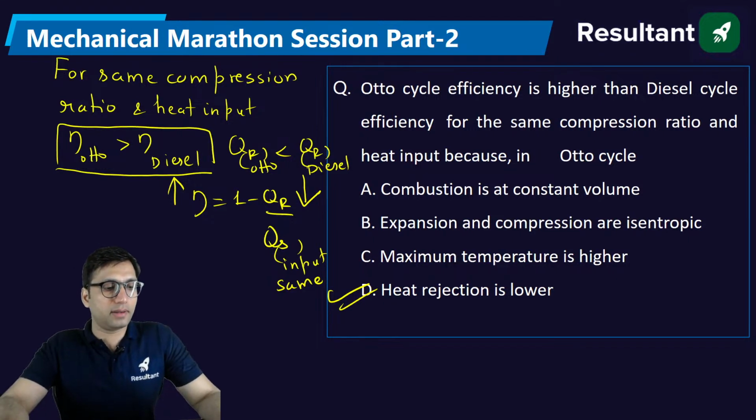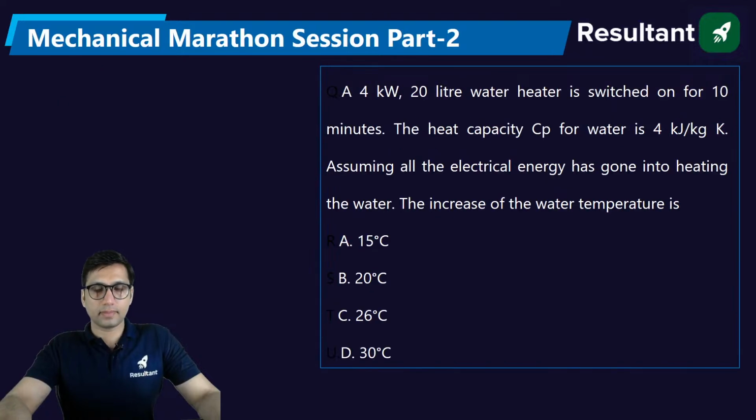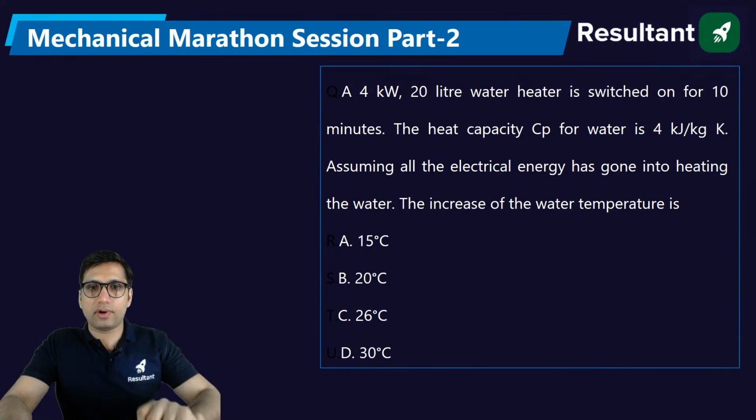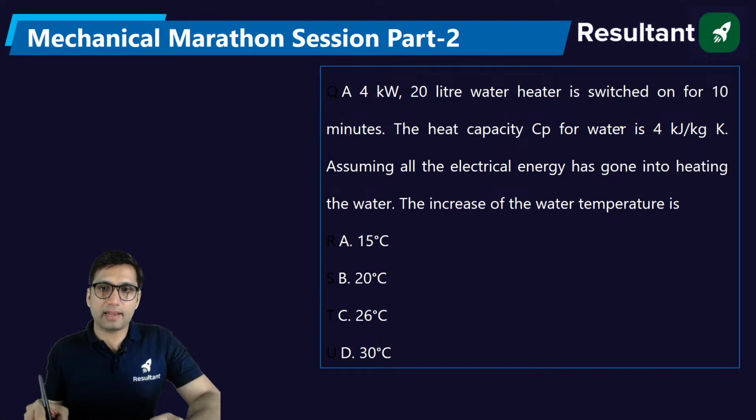That's the reason. Next: a 4 kilowatt, 20 liter water heater is switched on for 10 minutes. The heat capacity for the water is 4 kilojoule per kg Kelvin. Assuming all the electrical energy has gone into heating the water, the increase of the water temperature is.